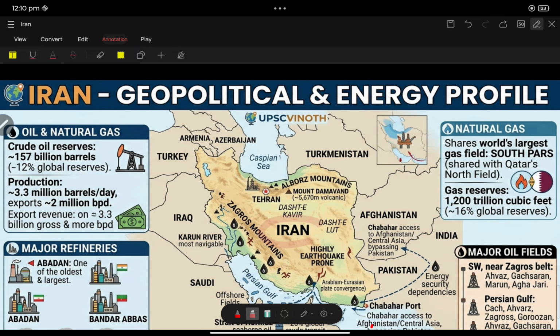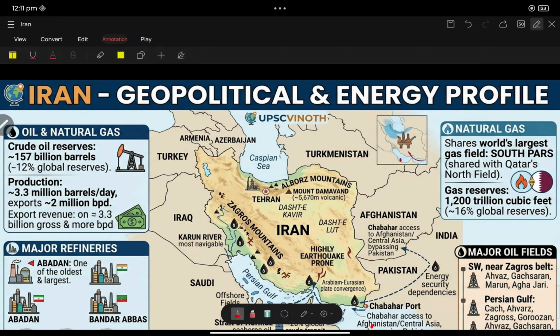Iran is one of the most important countries in West Asia, and also one of the most important strategic locations for oil reserves. So every year Iran and Iraq, these two countries, come into the news with respect to oil and USA's conflicts. Now let us start discussing the geography of Iran.